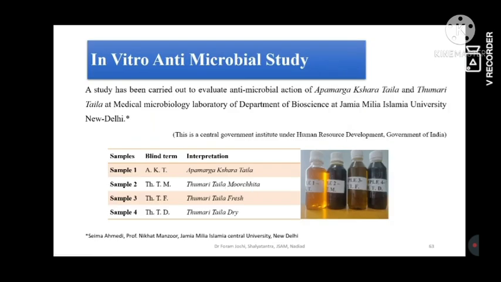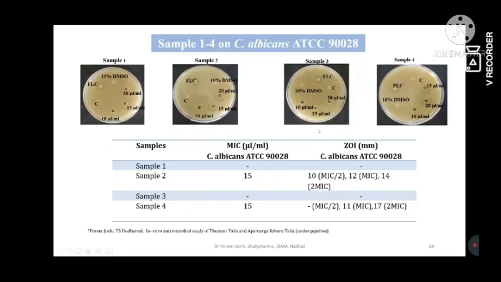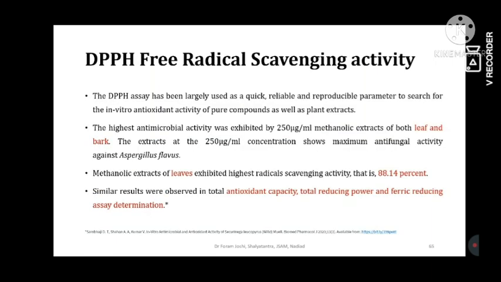See the samples' names and the blinding terms, and these are all the terms. Okay, and these are the results. So this is samples 1 to 4, particularly for the Candida albicans. Samples 1 to 4 means all the four oils that were used for the Candida albicans assessment, with the standard control of fluconazole, and the different samples represented with different results. So this is also in the practice.